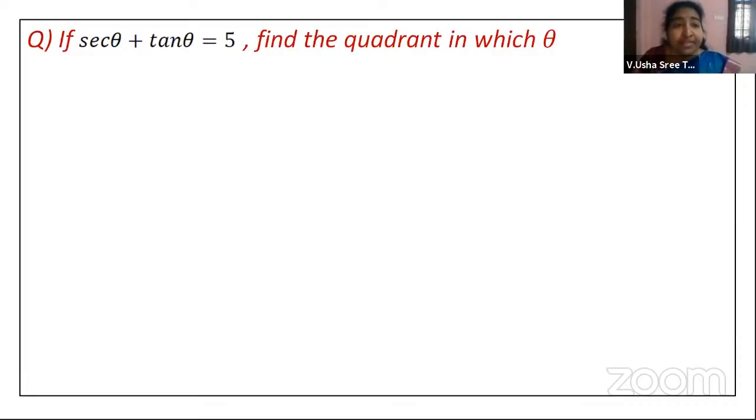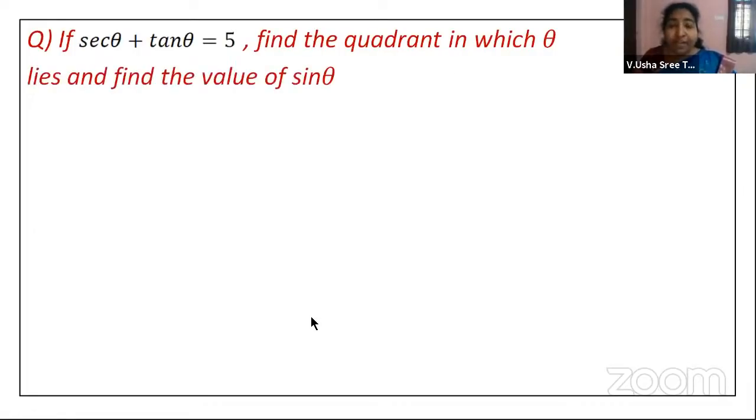Right. If secant theta plus tan theta is equal to 5, find the quadrant in which theta lies and find the value of sine theta. Okay. Now this is what you need to calculate, children.